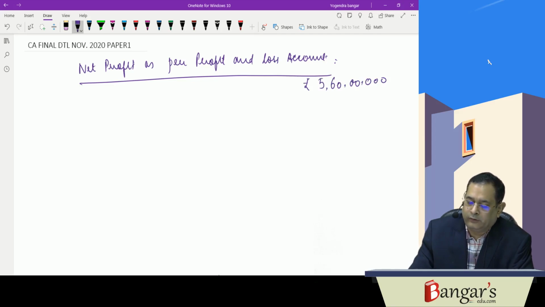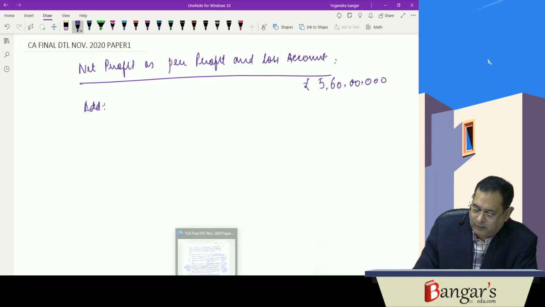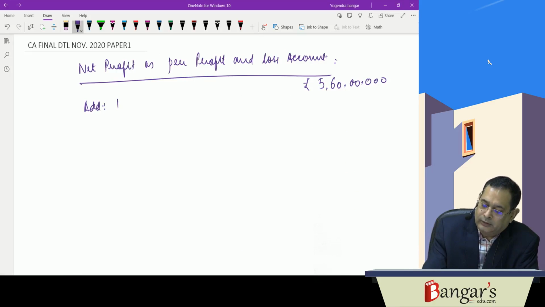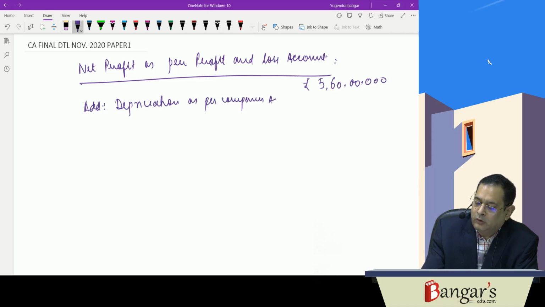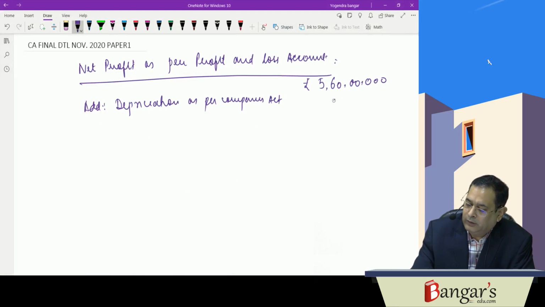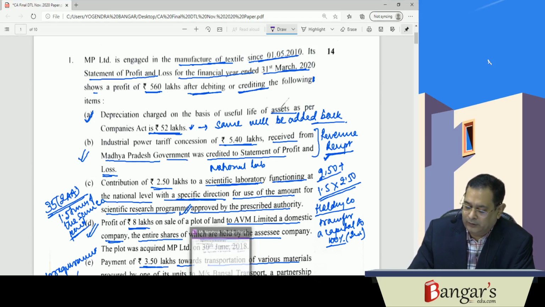It is 5 crore and 60 lakhs. Now add. Number 1 is depreciation as per Companies Act. You have to write the working notes on your own. We have already discussed the same. It will be 52 lakhs. The same would be disallowed.